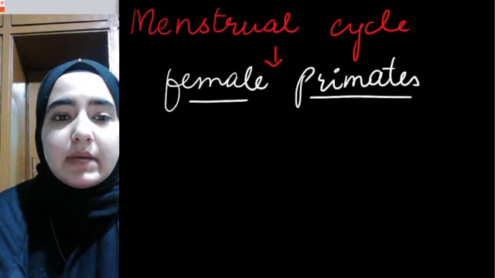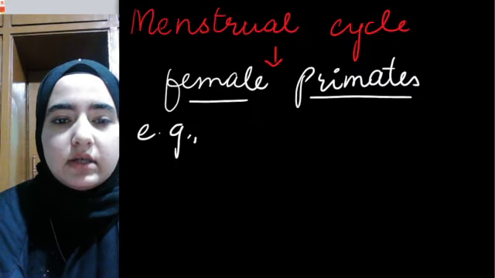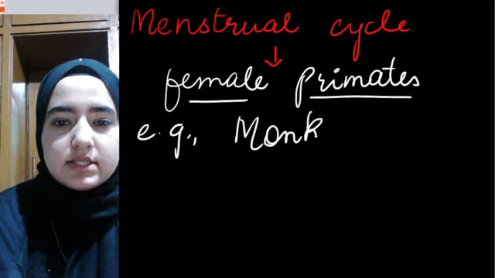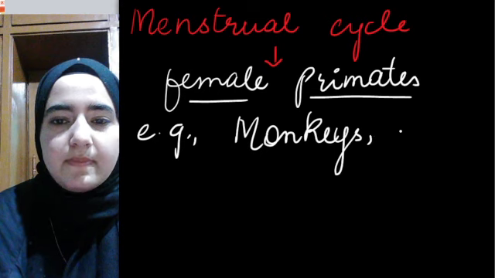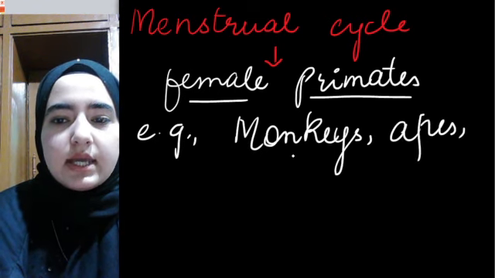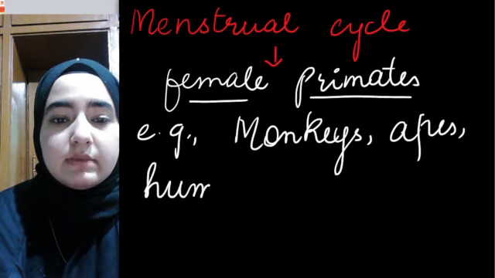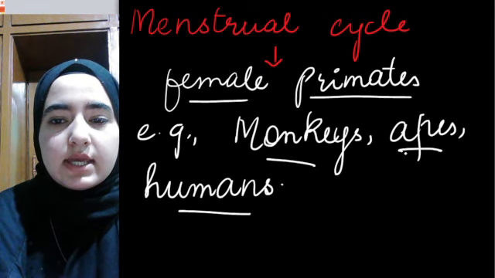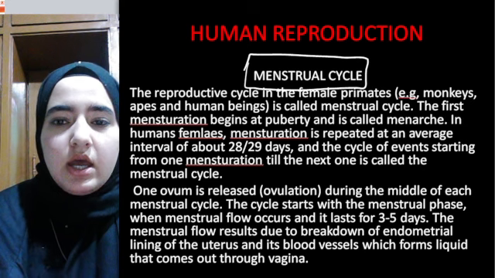What are those female primates? Example: menstrual cycle occurs in monkeys. It occurs in apes. It occurs in humans, females. Okay, not in males. Right? Monkeys, apes, humans.